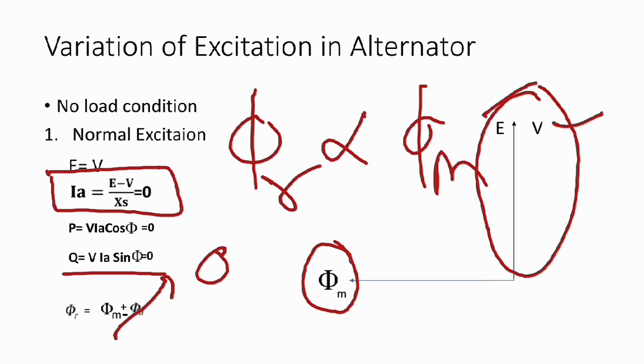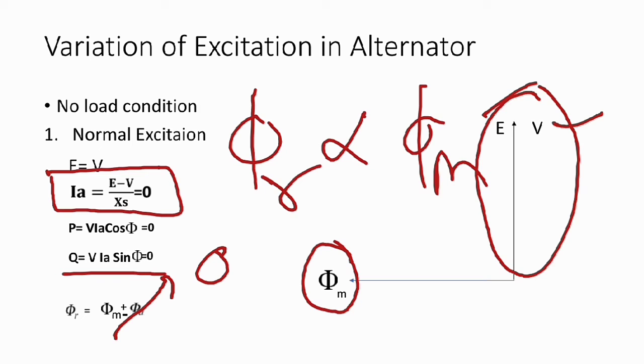In the normal excitation mode, two things happen. The required flux of 10 milliweber is supplied only by the main field flux. That is the first thing we conclude. The second thing: the machine is floating on the infinite bus bar.